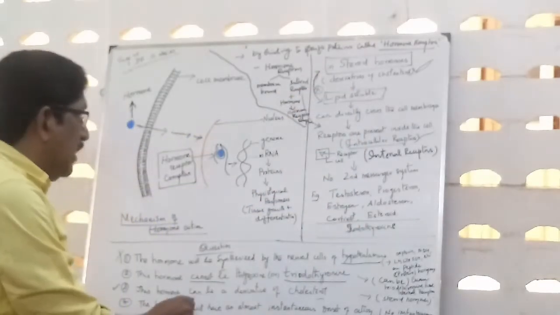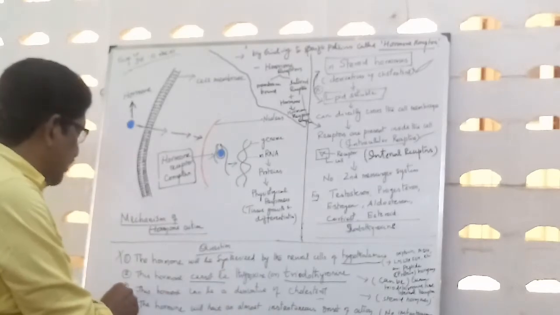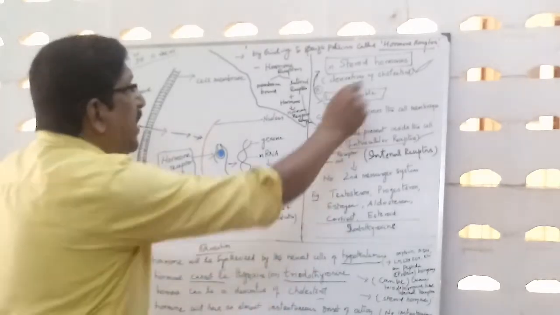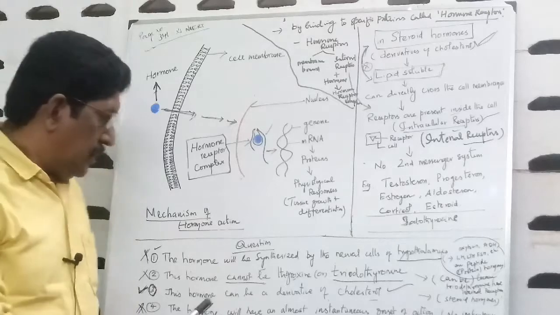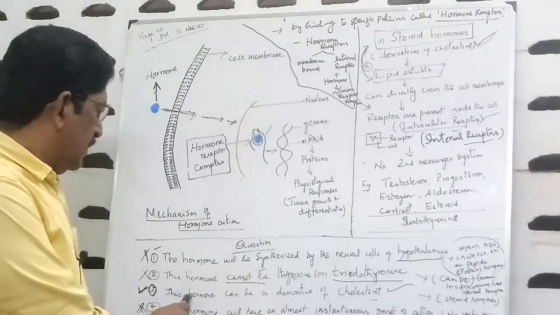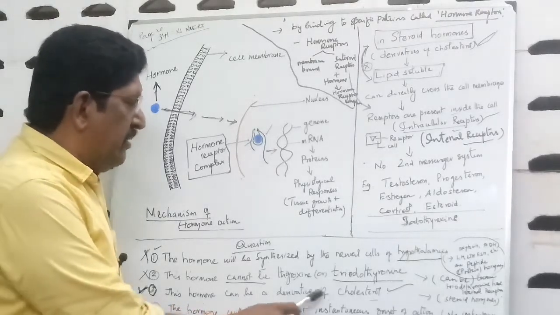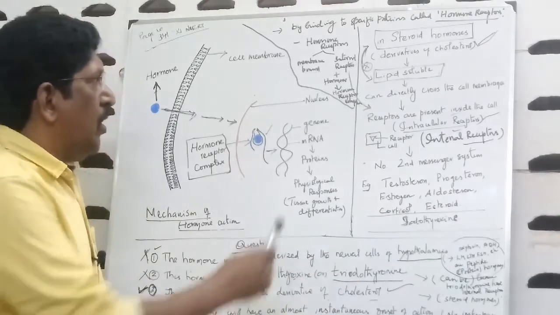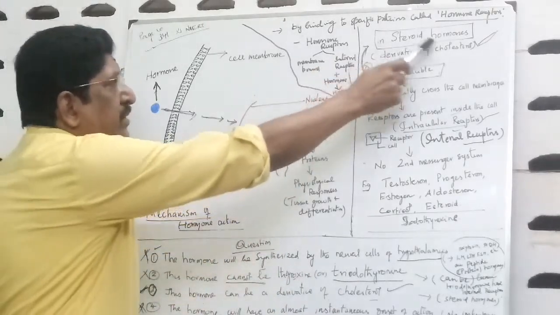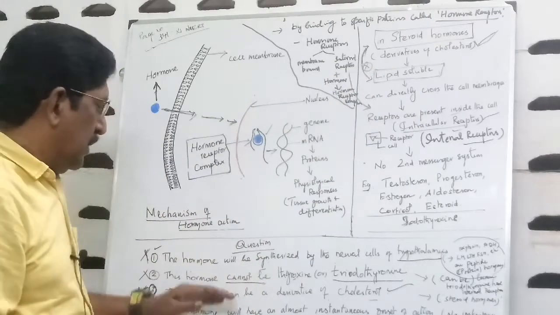But another clue given in this question is that the hormone is a derivative of cholesterol. The third option, this hormone can be a derivative of cholesterol. So all steroid hormones are derivatives of cholesterol.